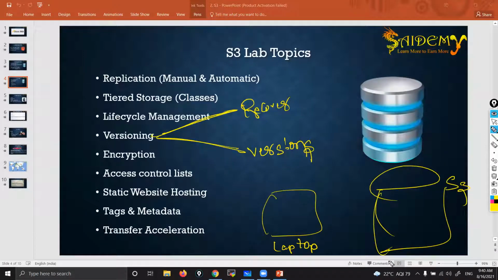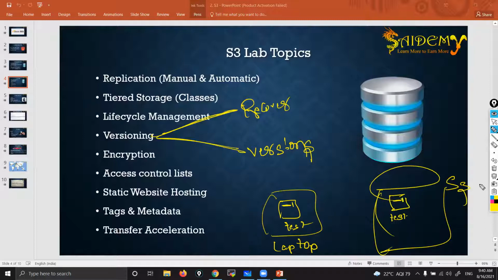I have a file called test. In that file, I kept one line. Then I have uploaded it to the S3 bucket, so that will be stored here. Yellow color, line 1, first line.